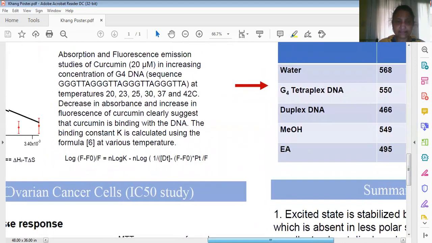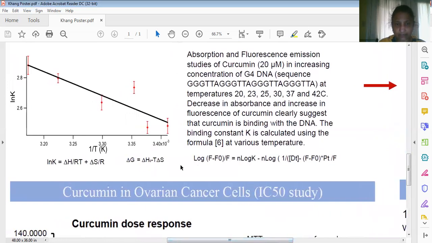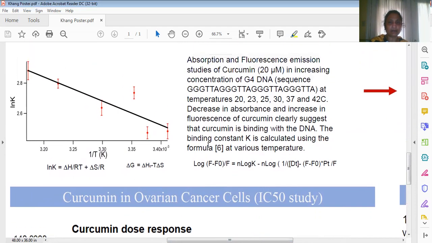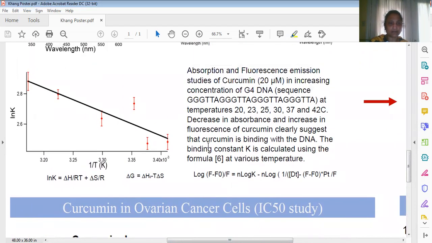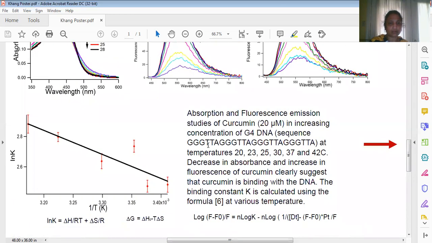At different temperatures, we plotted using this formula, log of F minus F0 over F. F0 is the fluorescence intensity in absence of DNA, and F is in presence of DNA. Then we use this formula to find out the association constant. We found that the association constant of the DNA was in the order of 10 to the power minus 5 per micromolar.